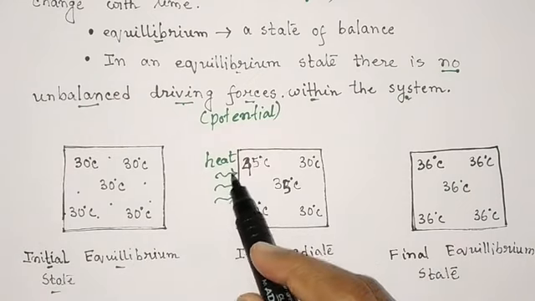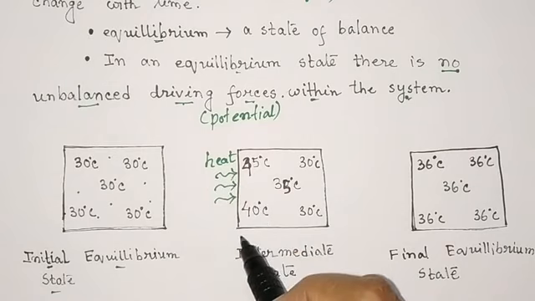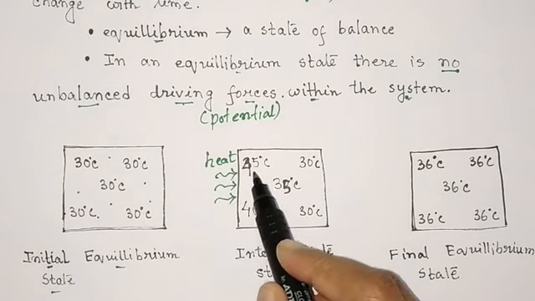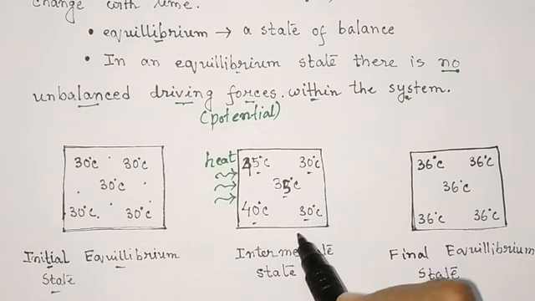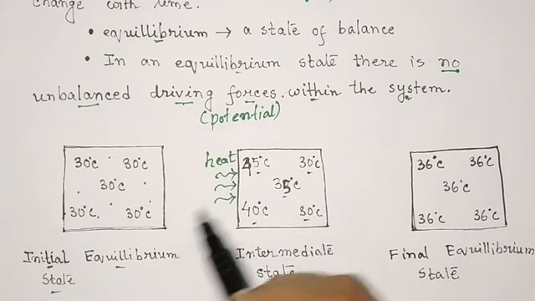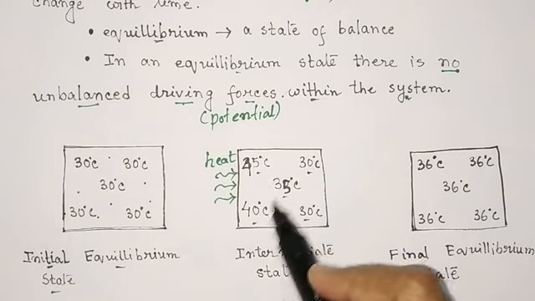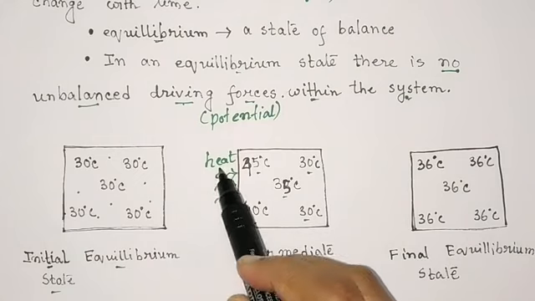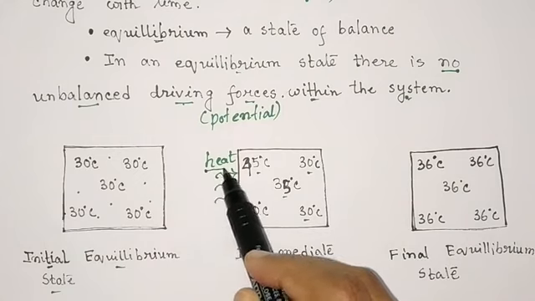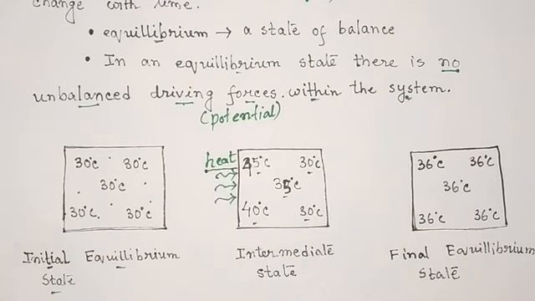As the heat energy is supplied for some time, you see the temperature within the system has changed. It is no longer in equilibrium state. At different points within the system, the temperature is now different. Now suppose the source of heat energy is withdrawn. This is the intermediate state.